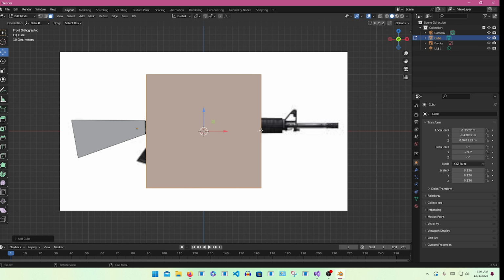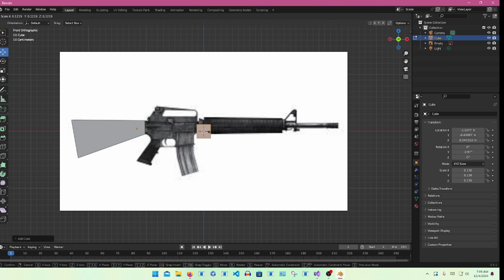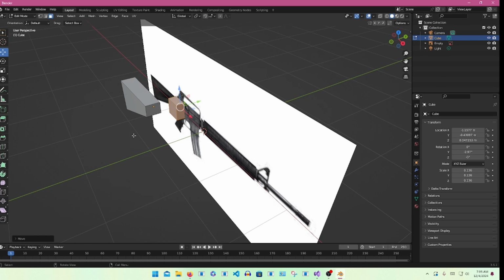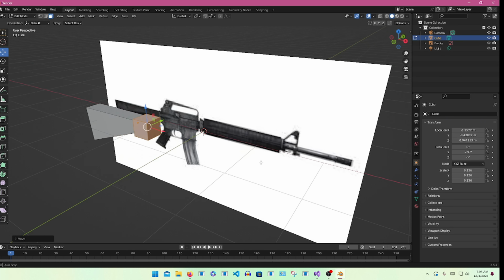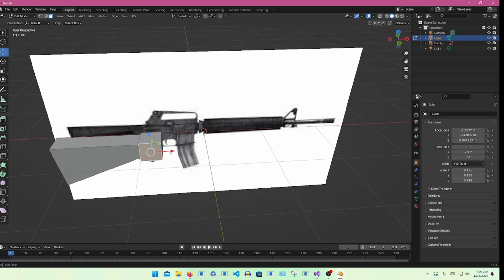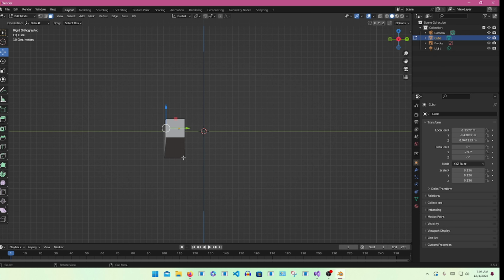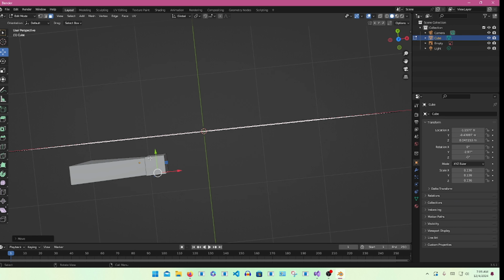Now press Shift A and grab another cube. Size this cube down with S and drag it to the comb of the assault rifle. Then we're going to make sure it lines up, but as you can see, it's way off. So press 3 again and drag it out to the corner. Now we're going to make sure that it lines up with the comb perfectly.